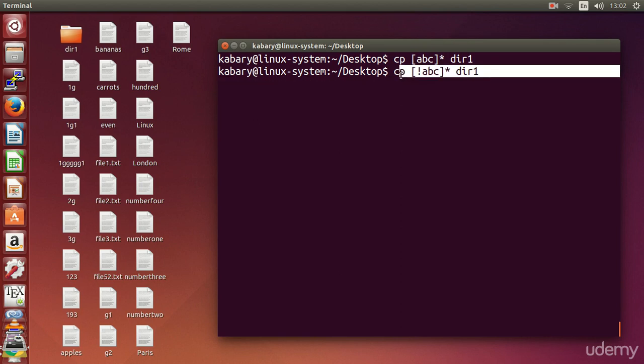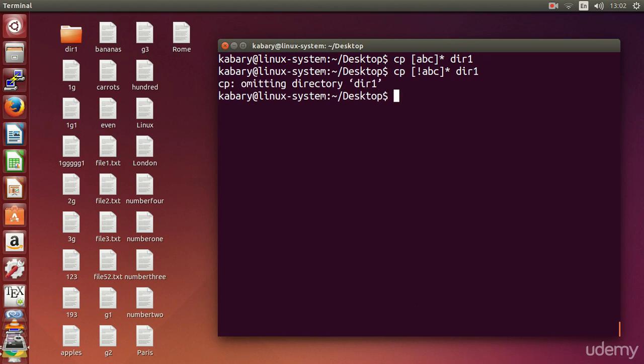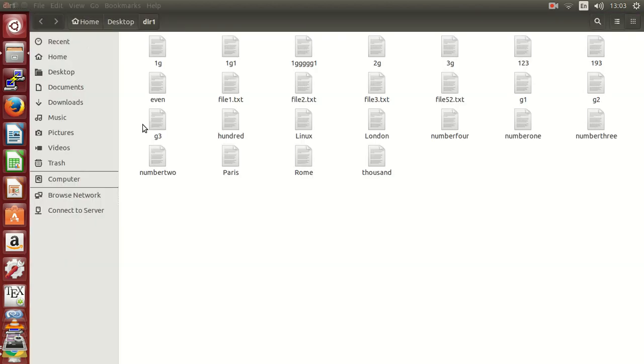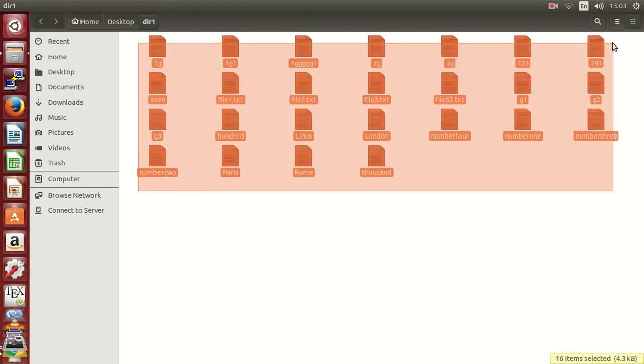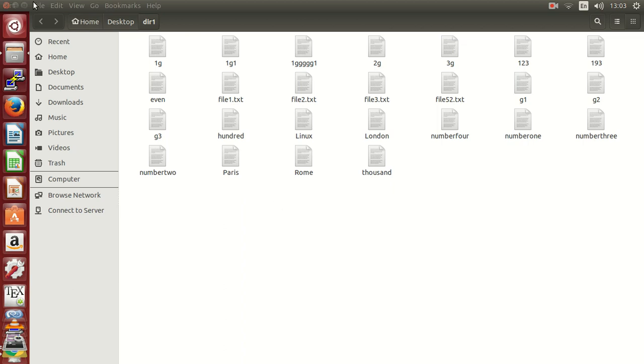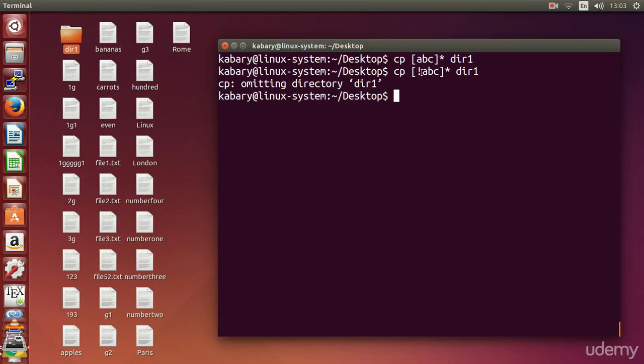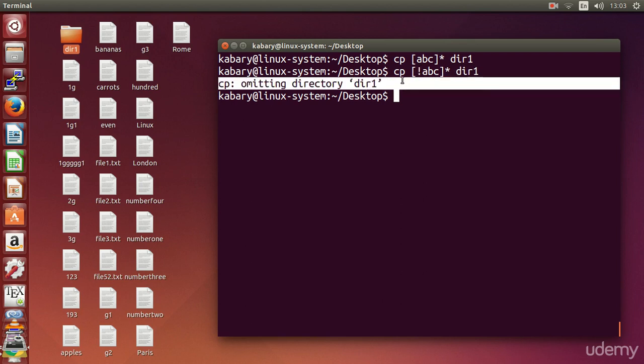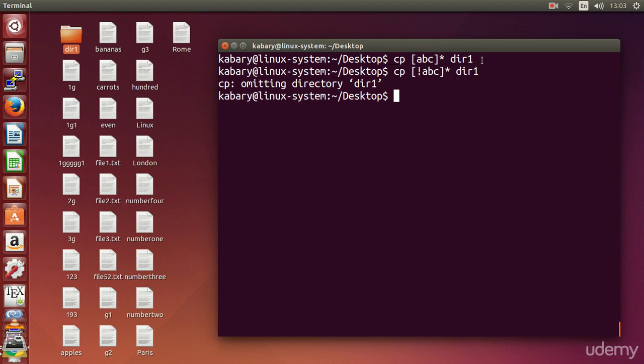So what I'm saying is copy all the files that do not begin with the lowercase letters A, B, or C. If I execute this command, you would see that it includes all the files, but it did not include apples, bananas, or carrots, because the exclamation mark here means that it does not include. So this command is actually the complement of the previous command.